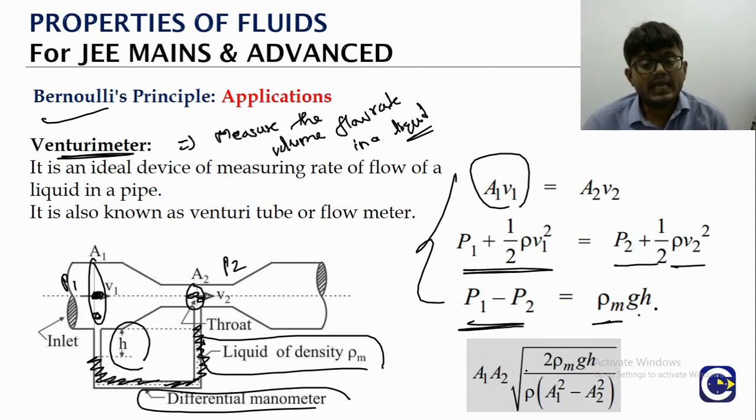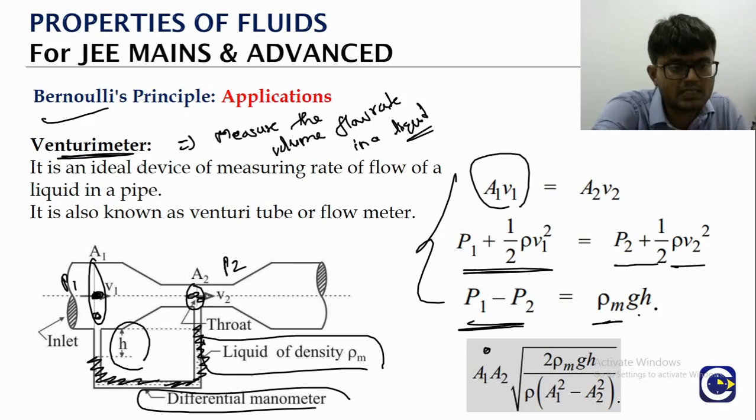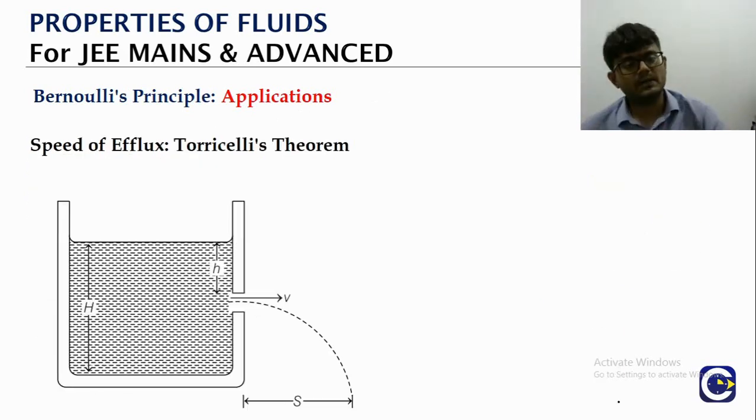What is it? A1 A2 into root of 2 rho m GH by rho into (A1 square minus A2 square). So here A1 is the larger area, the inlet. A2 is the throat or narrow section. Rho m is the density of the mercury. Rho is the density of the liquid. H is the height difference between the two sides of the mercury column. So this is about the working of the venturimeter, which is based upon Bernoulli's principle.